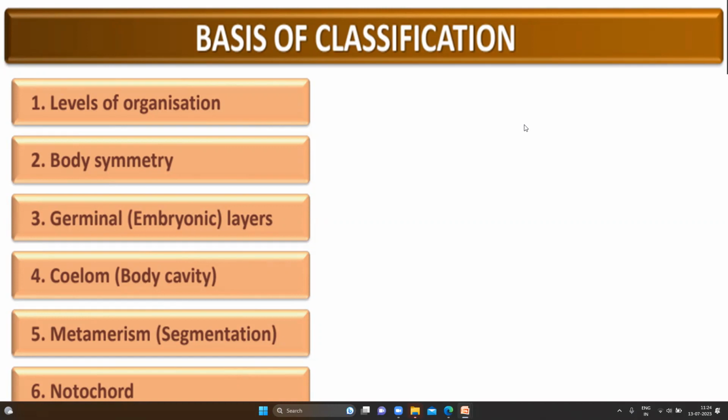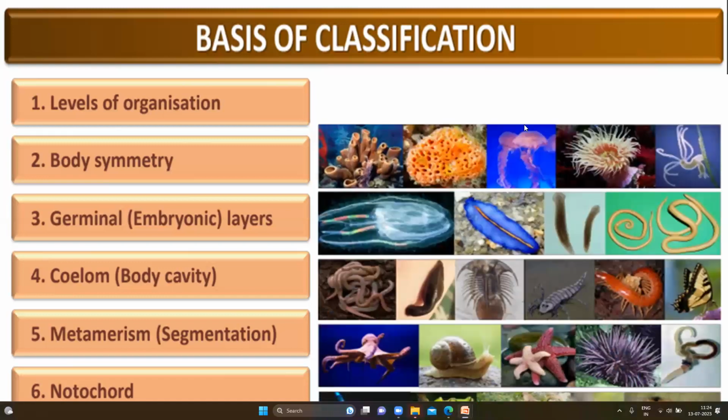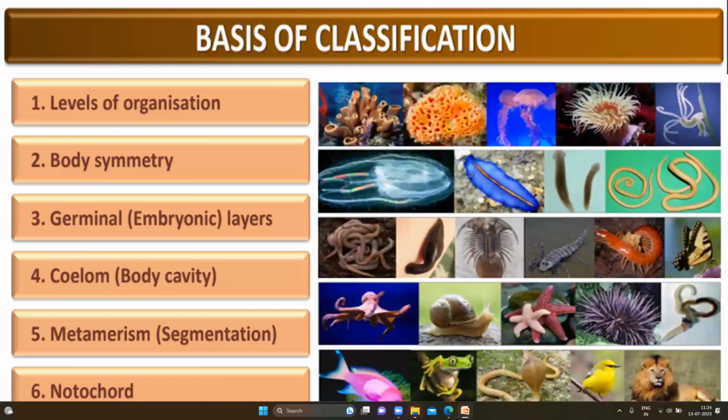Metamerism is segmentation: head, abdomen, and tail or legs. Then notochord, spinal cord. Notochord means spinal cord. See this, this is just pictures. These all will belong to this, like that.